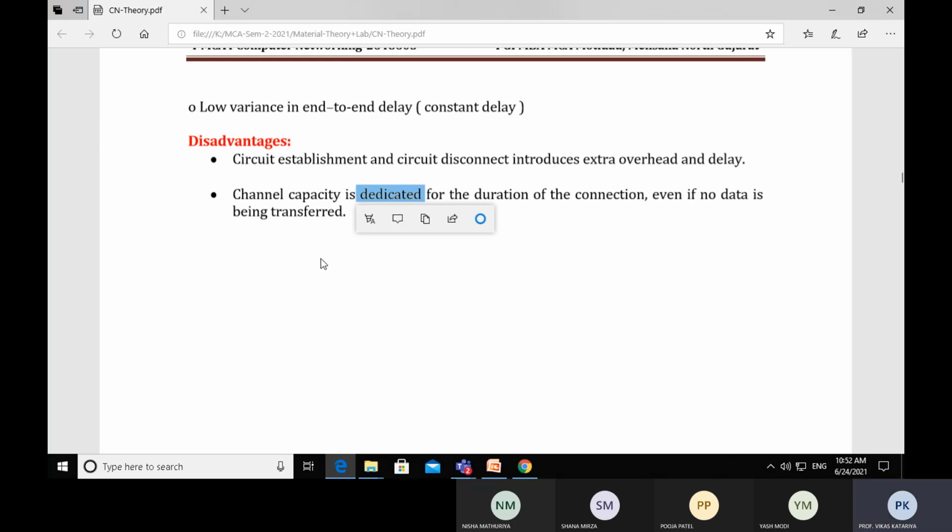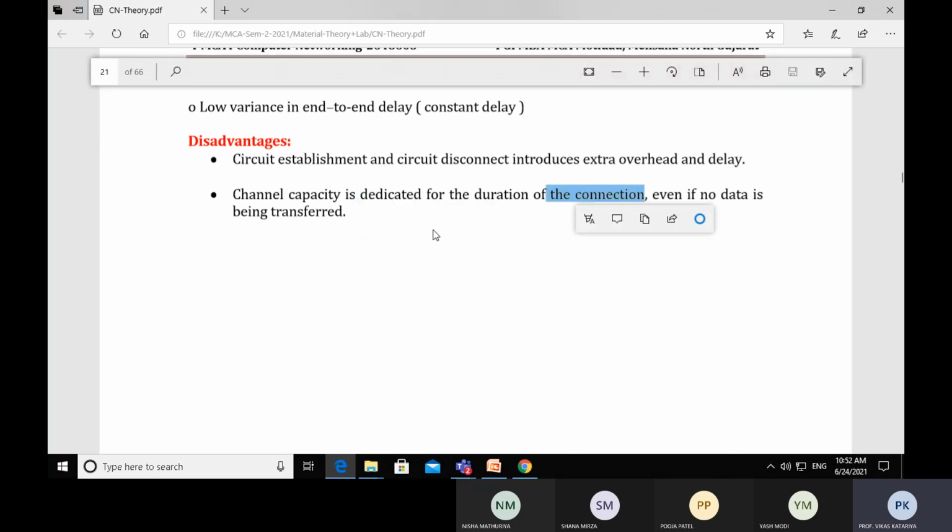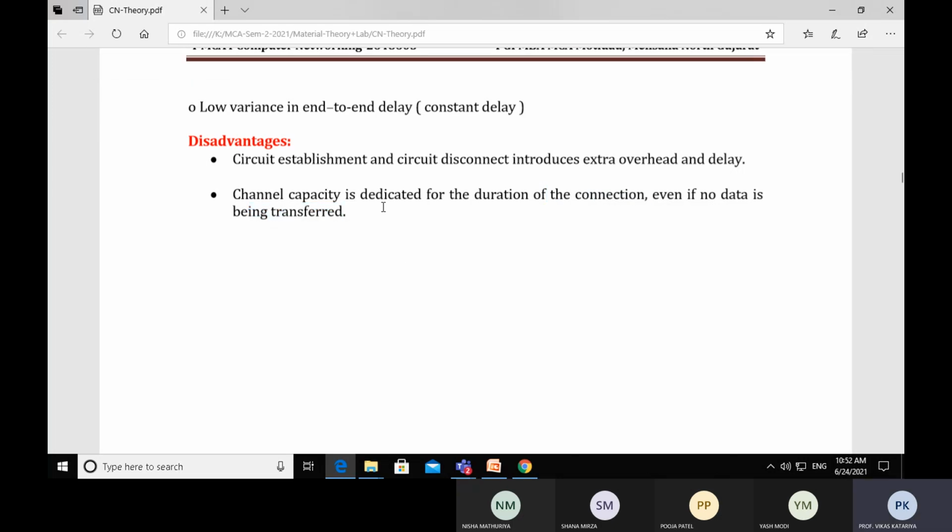Even if no data is being transferred, the whole capacity of the cable stays dedicated to those two devices. So the channel capacity is dedicated for the duration of the connection, even if no data is being transferred. That is the disadvantage of a circuit switching network.